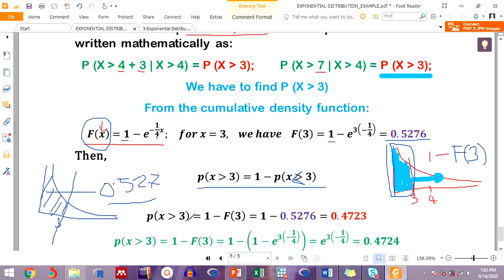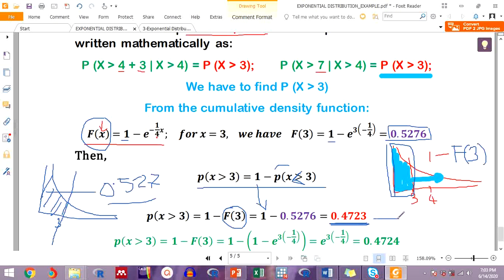Now, if we substitute these values, we have 1 minus the probability of x less than 3, which is the same as f of 3. And what's the f of 3? F of 3 is this one. So if we subtract, we have this, which is the required probability.